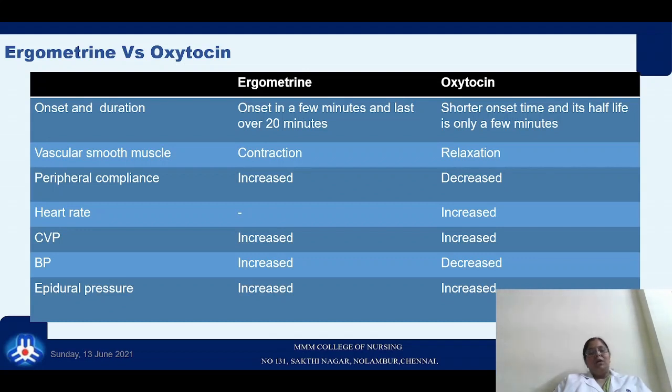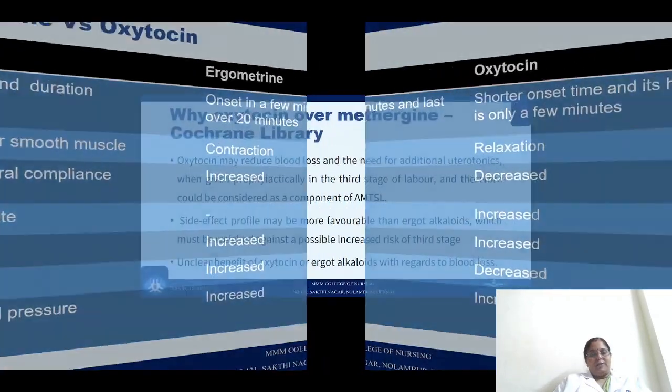Regarding onset and duration, ergometrine starts its function within a few minutes and lasts for 20 minutes, whereas oxytocin has a shorter onset and its half-life is only a few minutes. Ergometrine causes contraction of vascular smooth muscle, whereas oxytocin causes relaxed smooth muscle. Peripheral compliance is increased with ergometrine and decreased with oxytocin. Heart rate has no influence with ergometrine, but is increased with oxytocin. CVP is increased with both. BP is increased with ergometrine, whereas it is decreased with oxytocin. Epidural pressure is seen to be increased with both drugs.